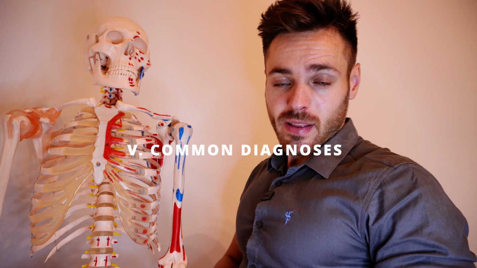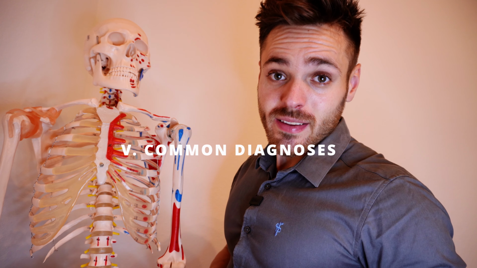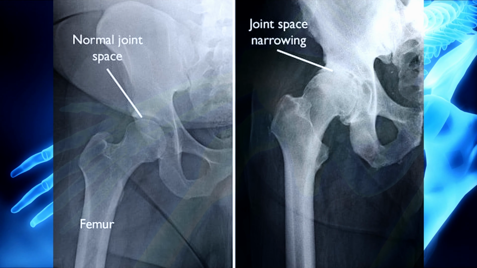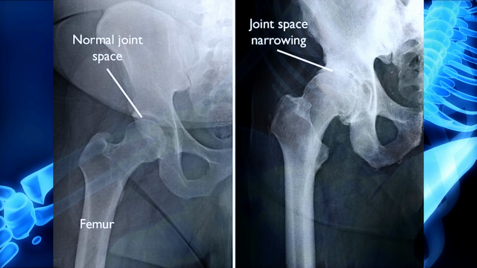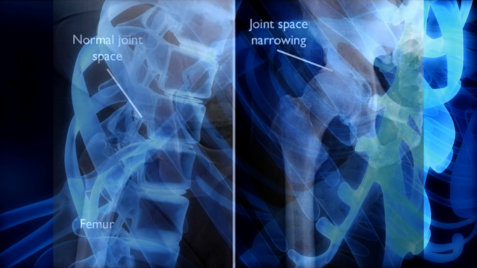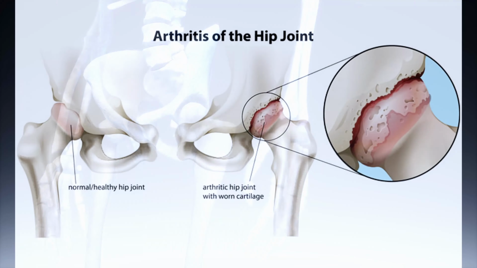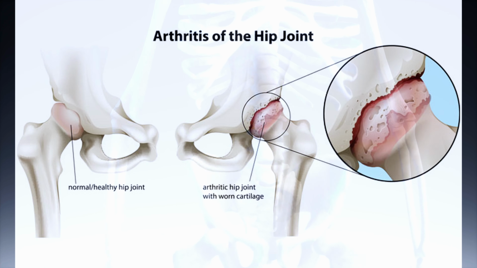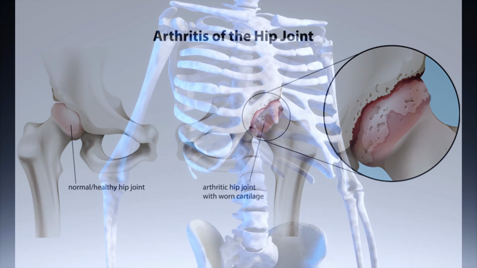These are some conditions that commonly cause hip pain. Arthritis, osteoarthritis, and rheumatoid arthritis are among the most common causes of hip pain, especially in older adults. Arthritis leads to inflammation of the hip joint and the breakdown of the cartilage that cushions your hip bones. The pain gradually gets worse. People with arthritis also have stiffness and reduced range of motion in the hip.